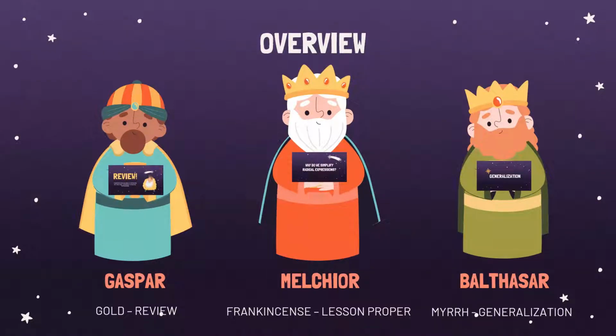And the third wise man is named Balthazar. Balthazar gave Jesus Christ a mirror. A mirror. Yes, it symbolizes death. But in our discussion, this will be our generalization. Yes, it's like a summary. Okay, now let's proceed to the first wise man, our review.